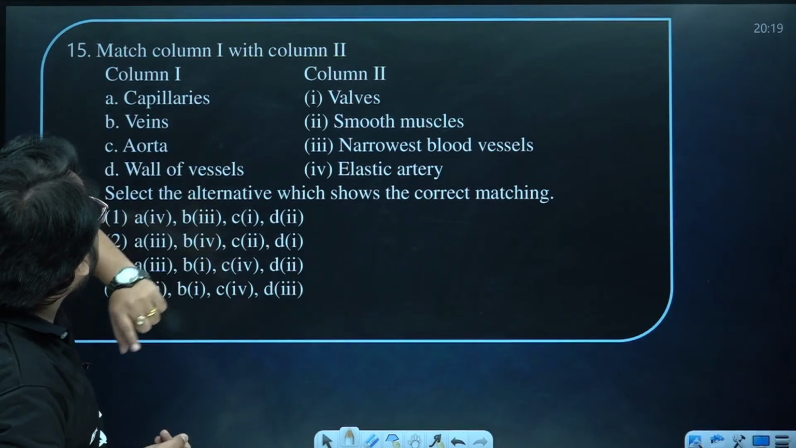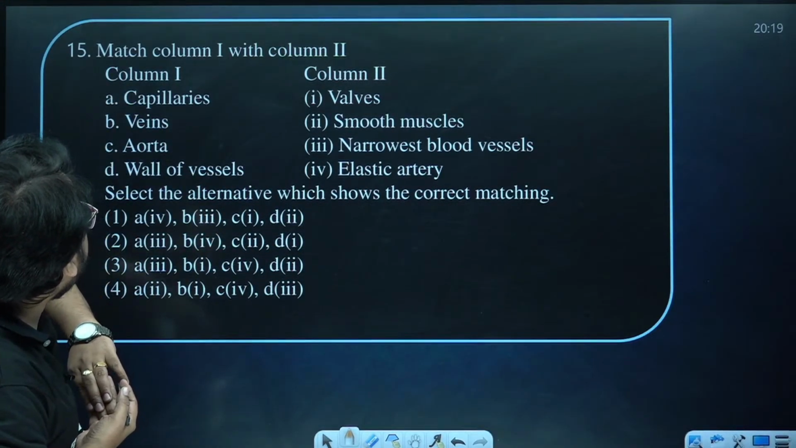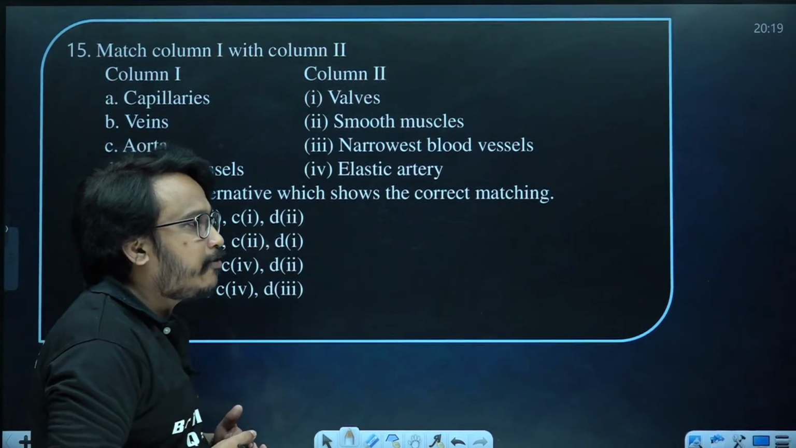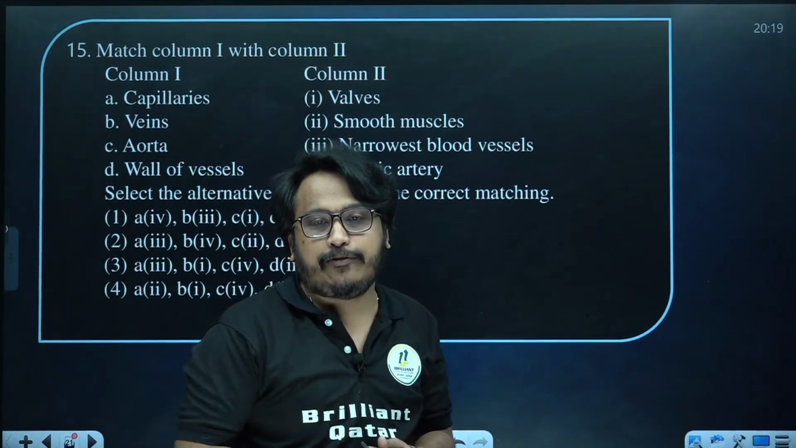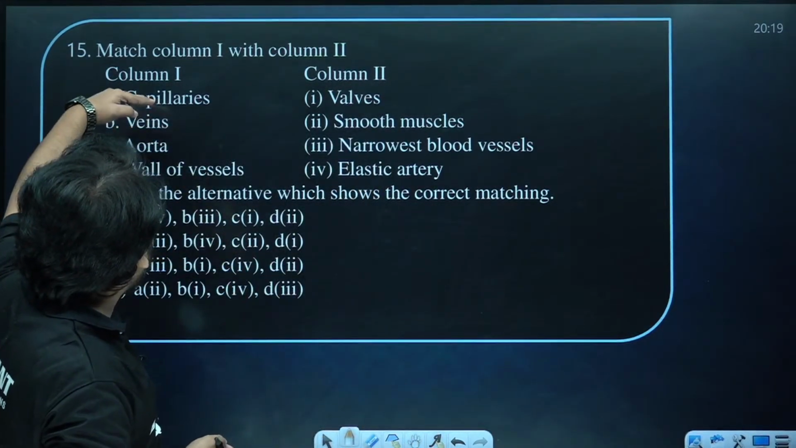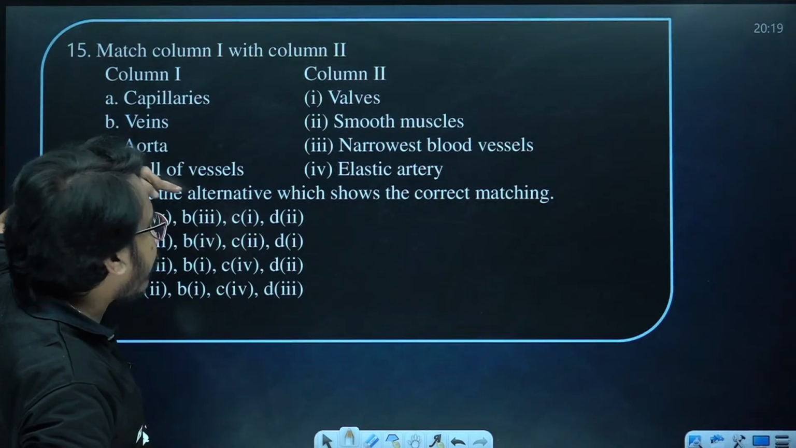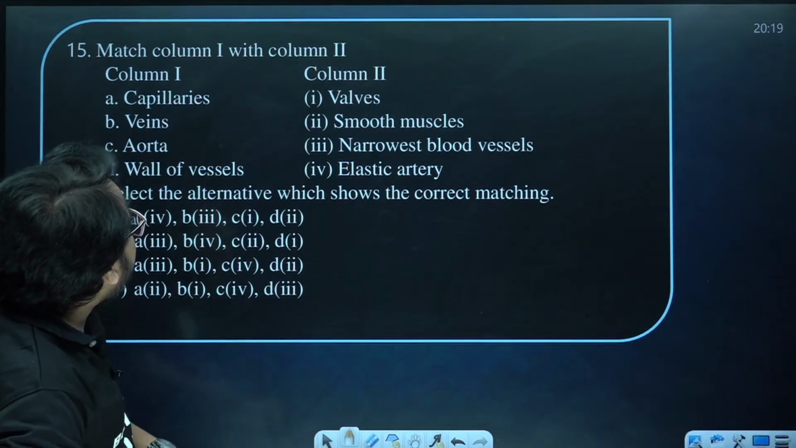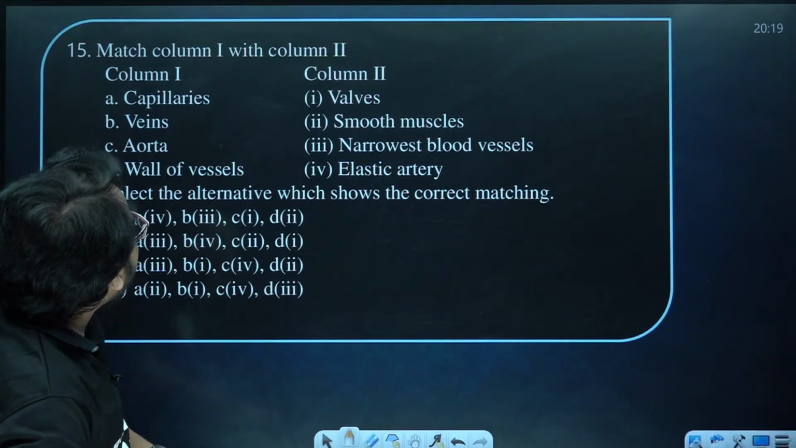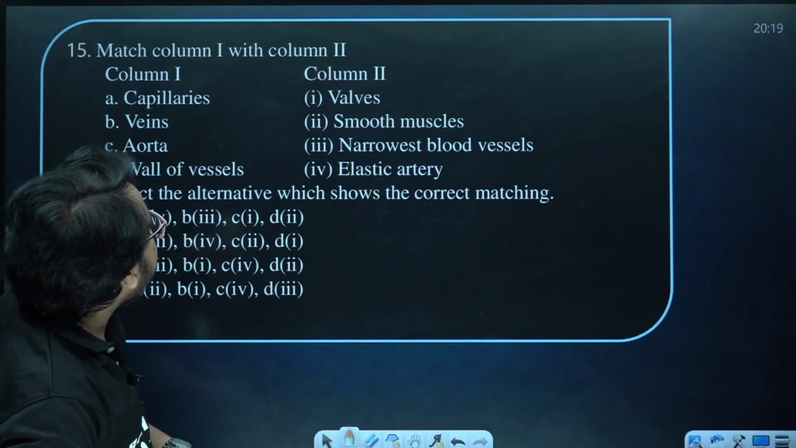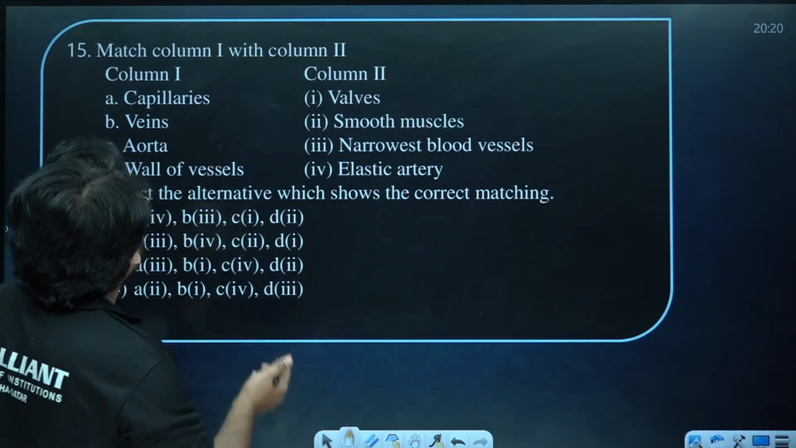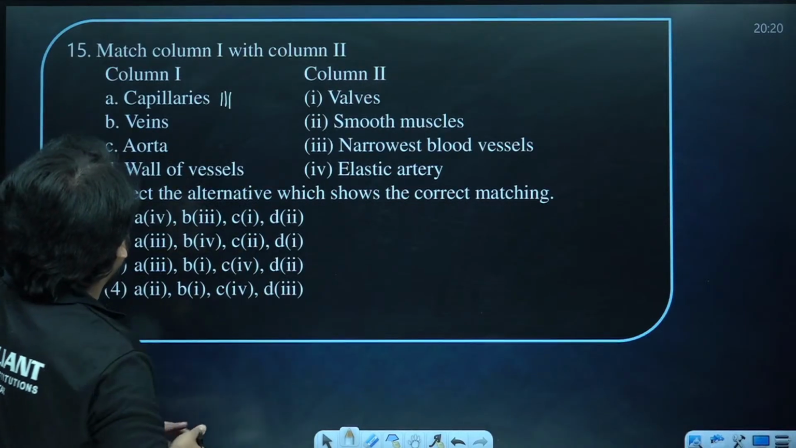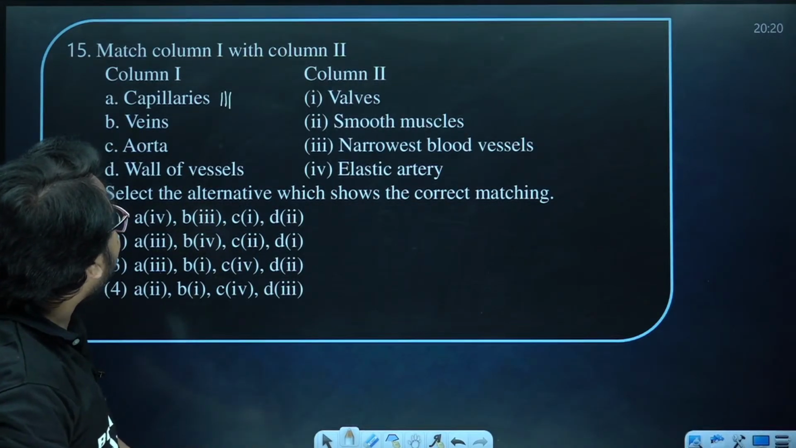Now match column 1 with column 2. So you should be knowing the difference between the capillaries, veins, aorta and wall of the vessel. Can you please match it? So capillaries, you should understand, will be having only one cell thickness. The narrowest blood vessel will be the capillary. It will be having only one cell thickness.